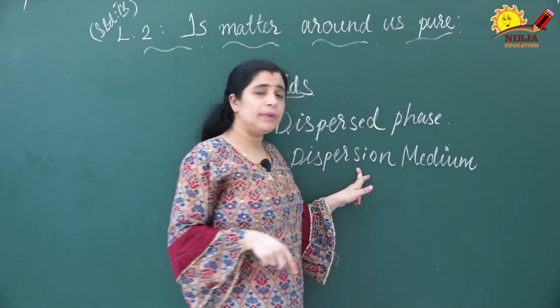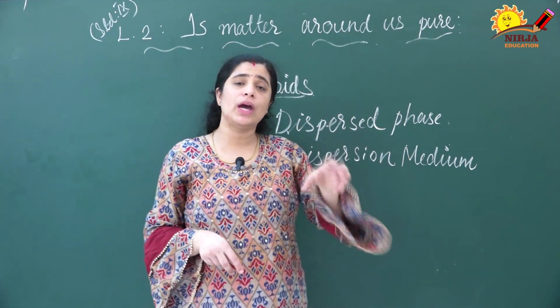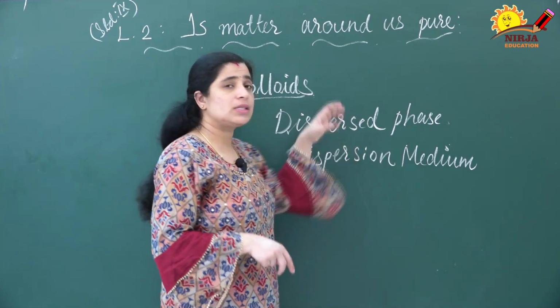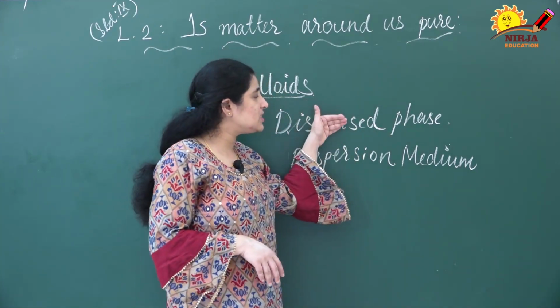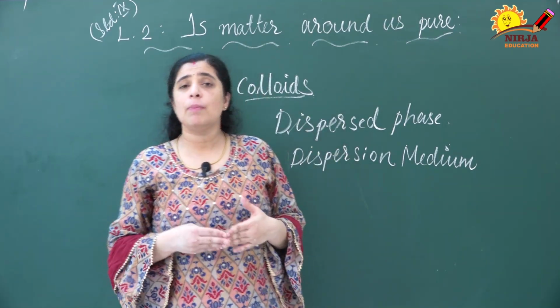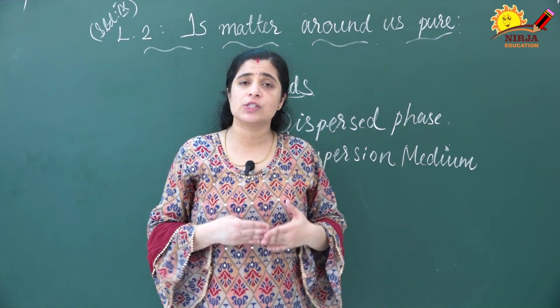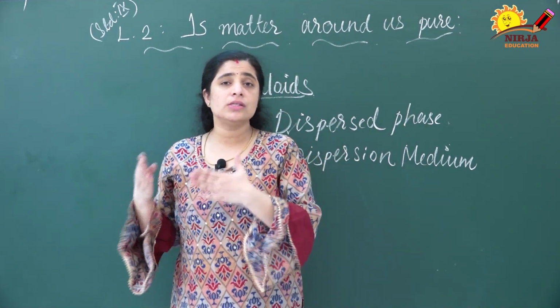The dispersion medium is like the solvent in which we add the substances to get the colloids. So that is the difference between the dispersed phase and the dispersion medium. Depending upon the states of the dispersed phase and the dispersion medium, we can differentiate these colloids.